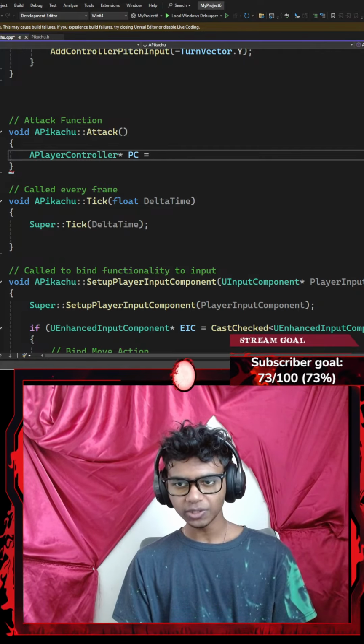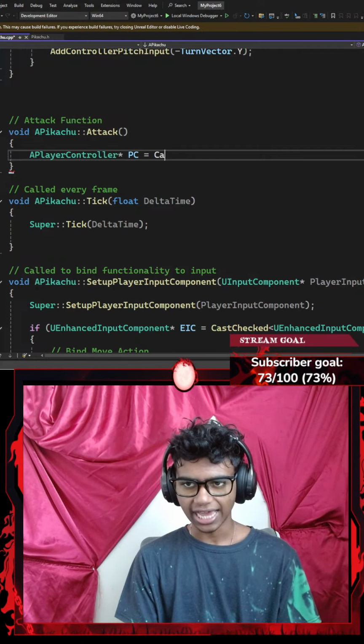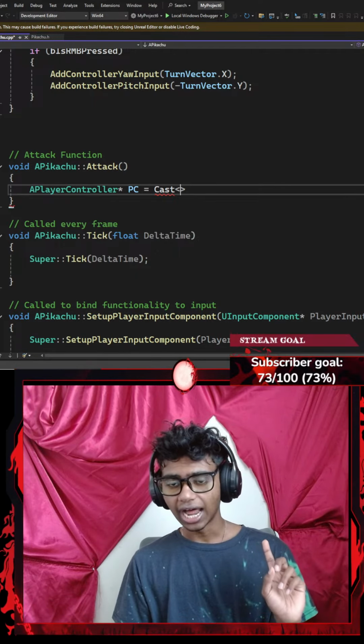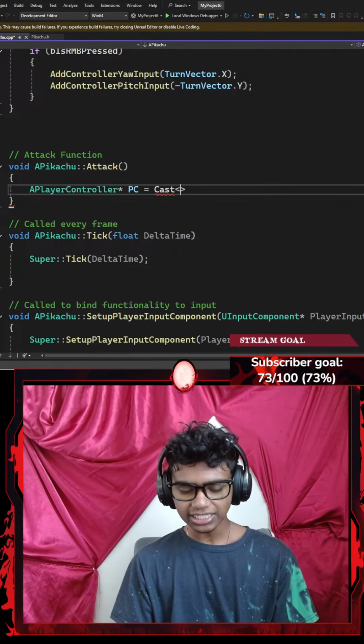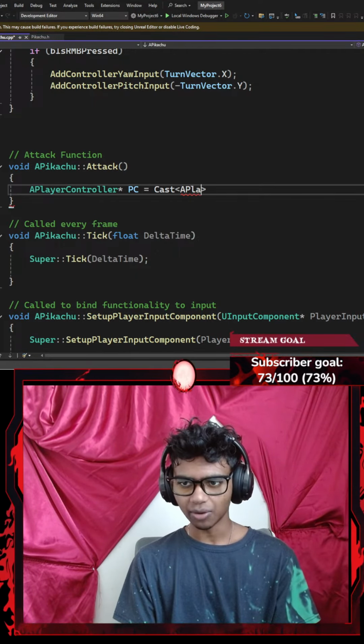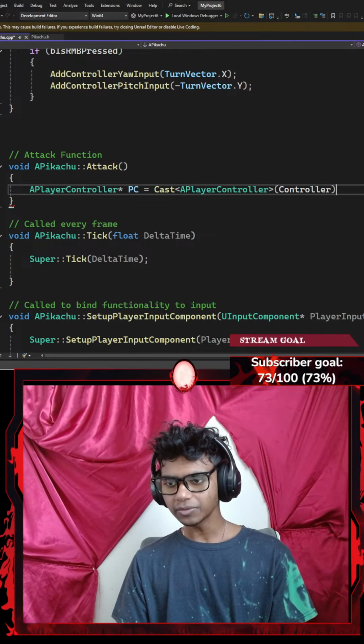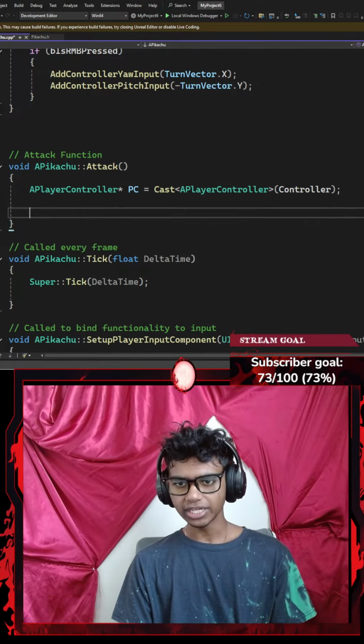That is going to be equal to something like cast. The reason we cast is to check if I actually did get my actual player controller, which is technically my mouse in this case, that I'm working on. It's not some other player controller. I think that's what it means. I'm going to go with cast. I want to cast my player controller, with a pair of parentheses, which requires a parameter of my controller. Perfect. And then once I'm done with that, I'm going to end this with a semicolon.